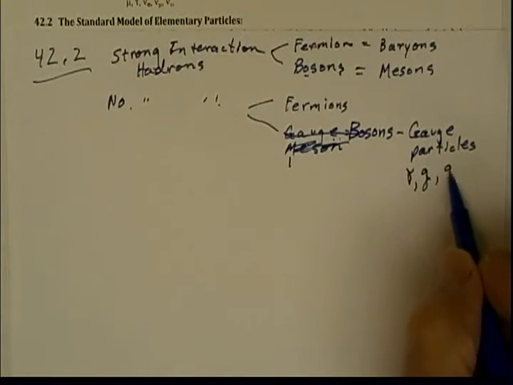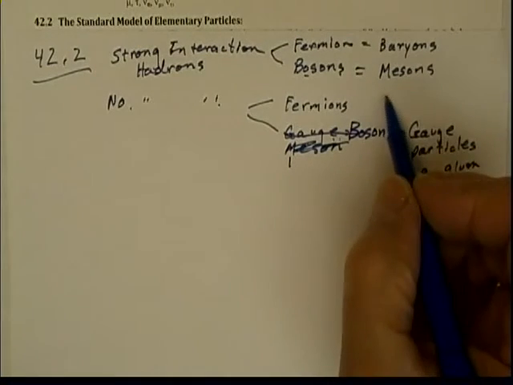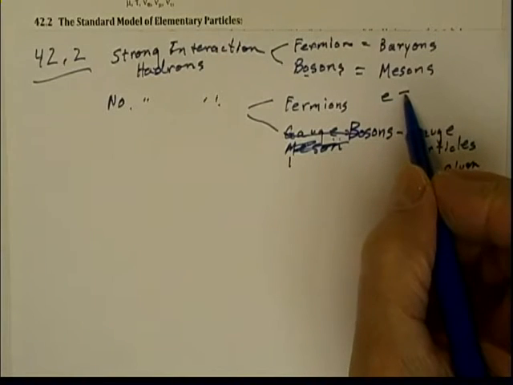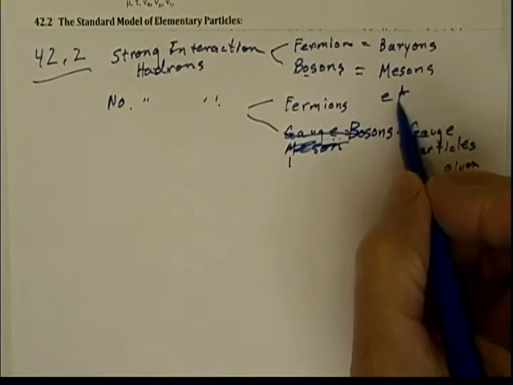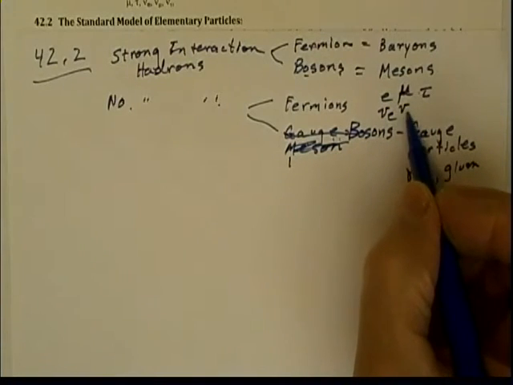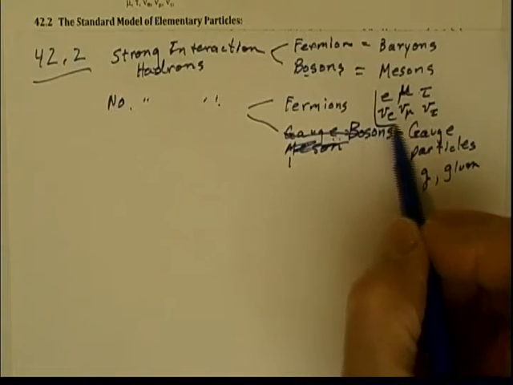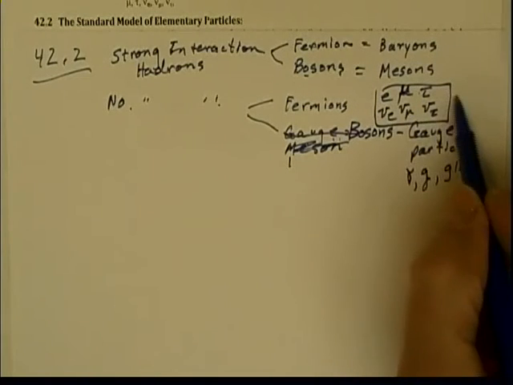A gluon, which holds the quarks together. We're going to learn what the quarks are. And these fermions, there's 6 of these, you recall. There's the electron, the muon, and the tau, the neutrino for the electron, the neutrino for the muon, and the neutrino for the tau. And these 6 are called leptons.